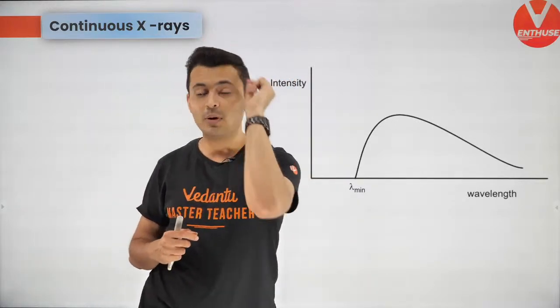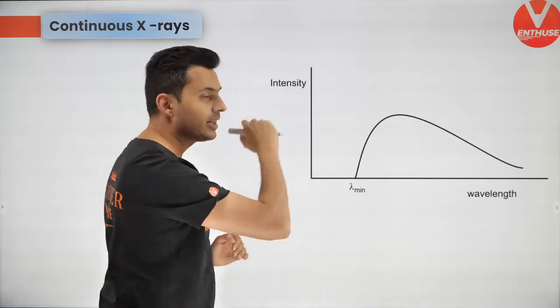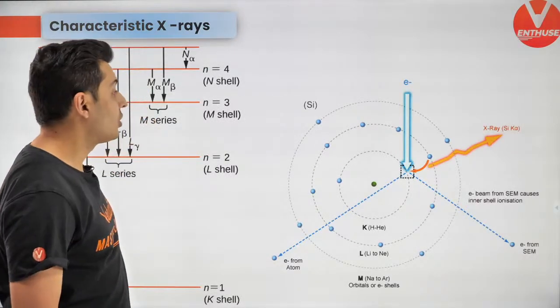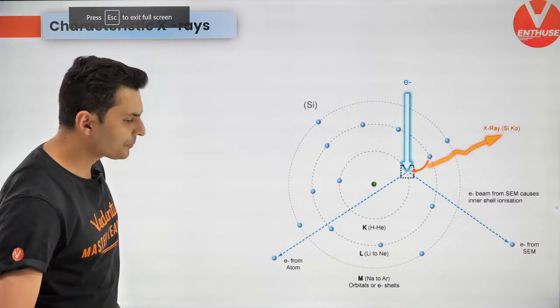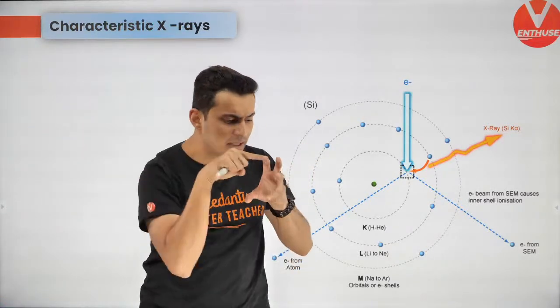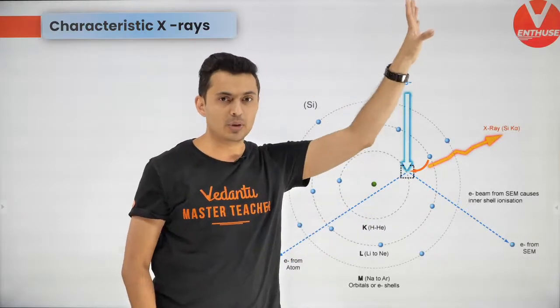Now, these are not the only X-rays which come out. There is one more type of X-rays which come out. Pay attention, the story is going to get interesting now. That is called characteristic X-ray. Remember, one electron which enters that atom but misses hitting any of those electrons just loses some energy and emits photons.